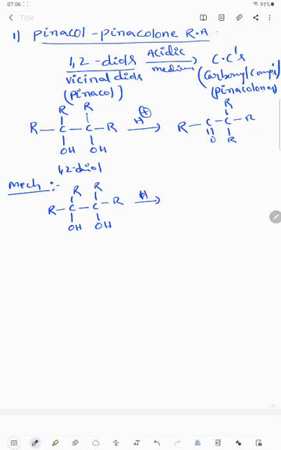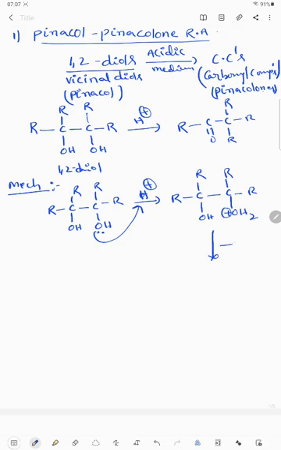One of the OH groups will attract this H plus ion and formation of an oxonium ion takes place. O is getting a positive charge. Oxygen is a more electronegative atom, so positive charge on the oxygen atom is unstable.